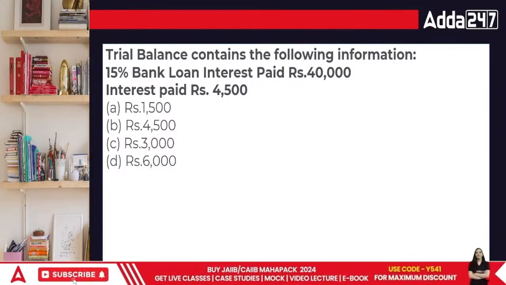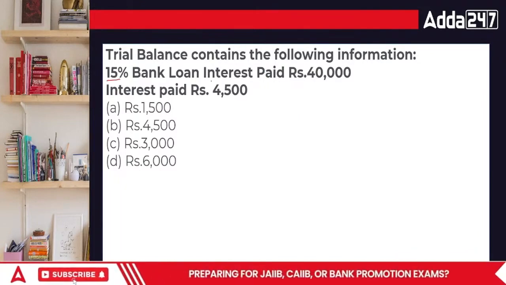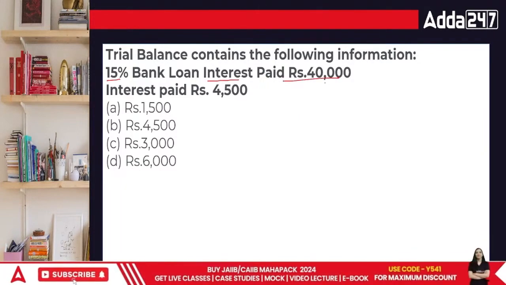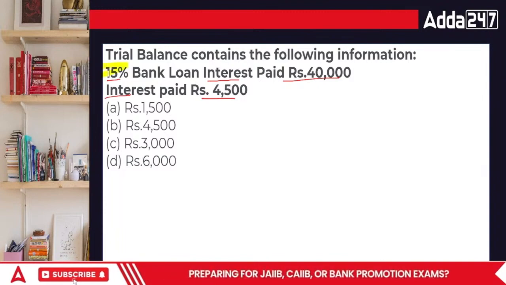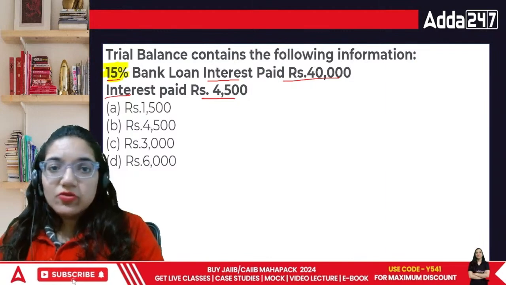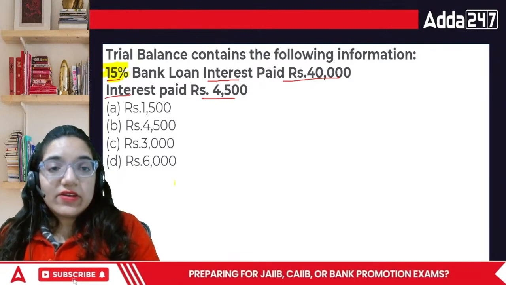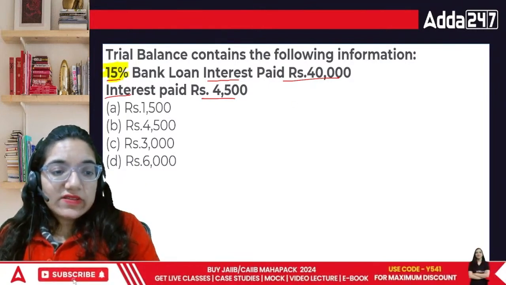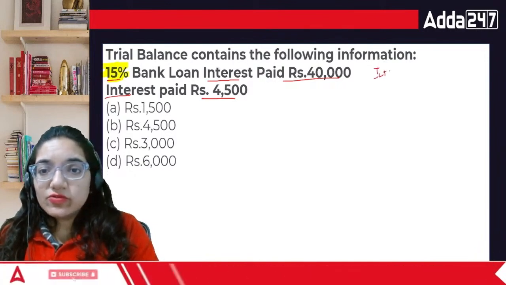The trial balance contains the following information. 15% bank loan is given. The interest paid is 4,500. This 15% is actually called a hidden adjustment. Why would I call it a hidden adjustment? Nobody told me the percentage of the bank interest. Now the point is, if it is a 40,000 loan, then the interest for the year should be 6,000.